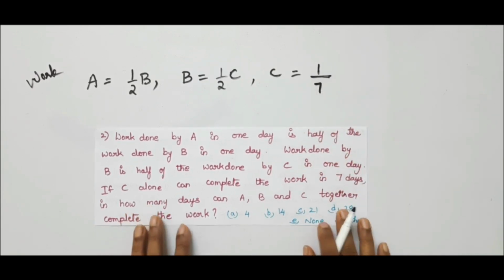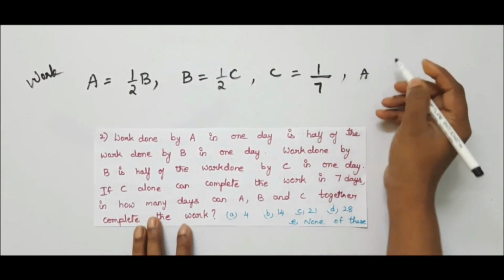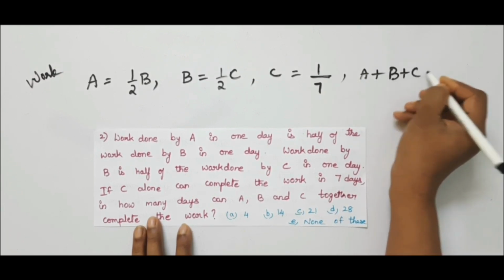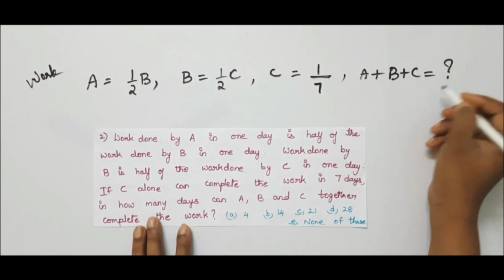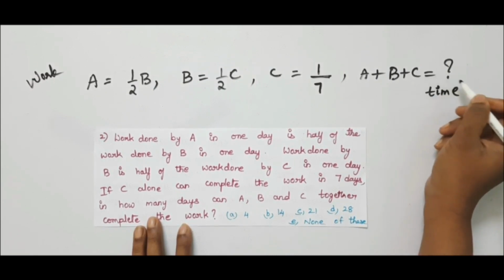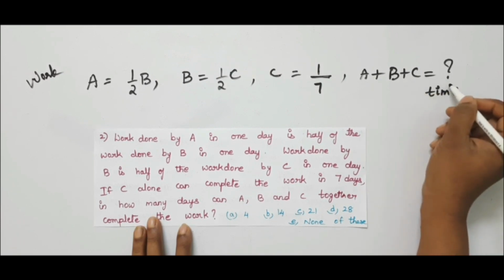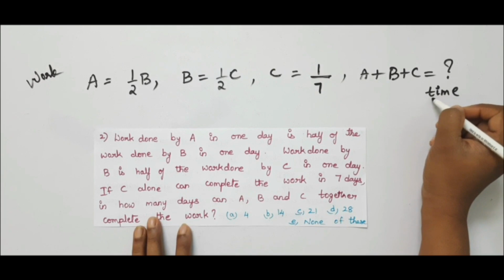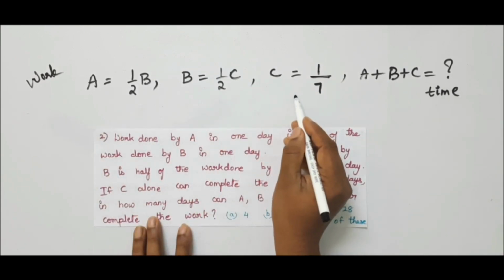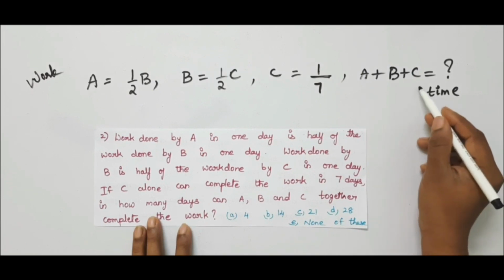In how many days A, B and C together can complete is nothing but A plus B plus C. He asked regarding the time, how many days they will complete the work. So he gave the relation related to work and he asked to find the time.